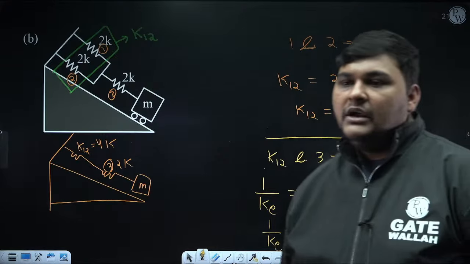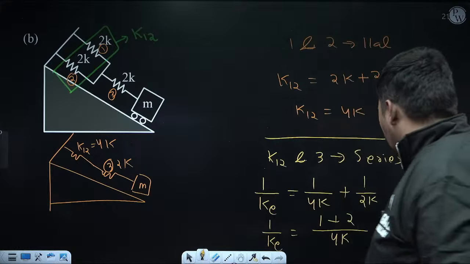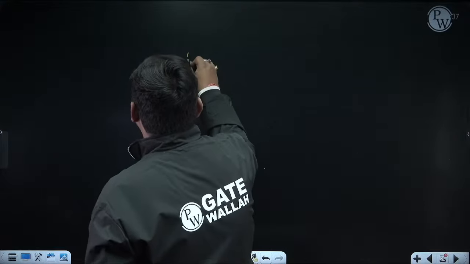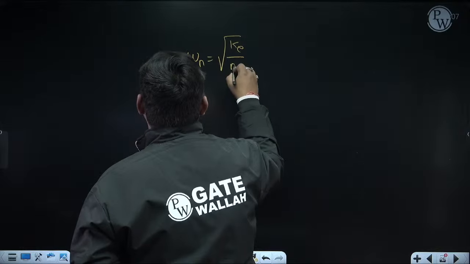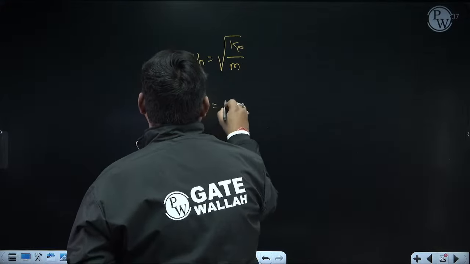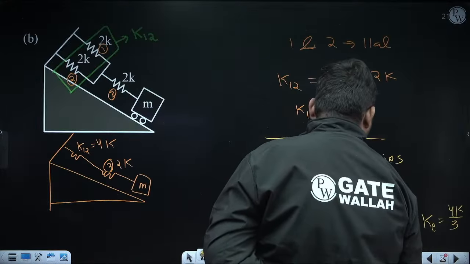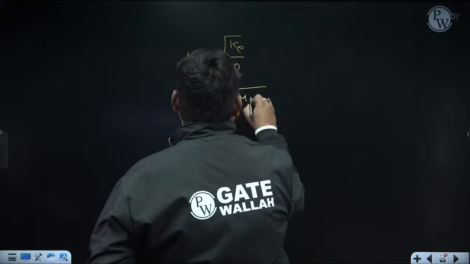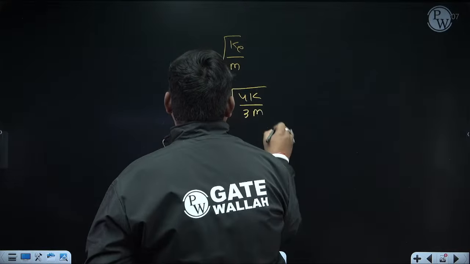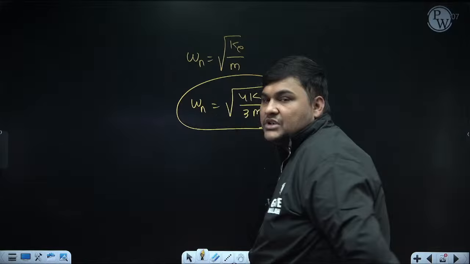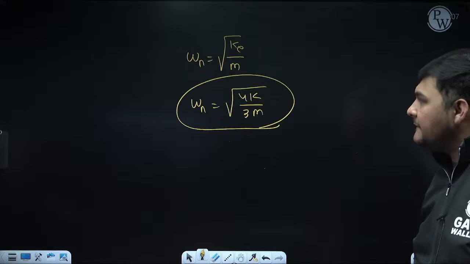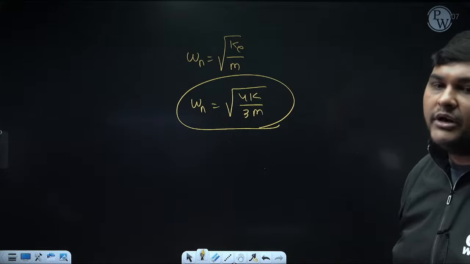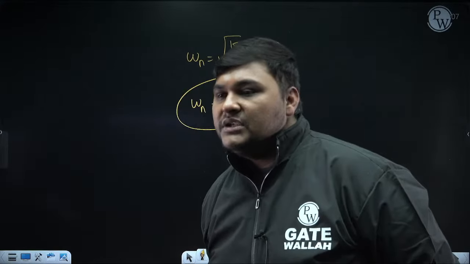Okay. So this is equivalent stiffness. And after calculating Ke, we can calculate omega n, because omega n is root of Ke by the value of the point mass, which is m. Now root over Ke, Ke is 4K by 3 divided by m. So the value of omega n for this question is root over 4K by 3m. Clear? So like this you can calculate the natural frequency of this system.